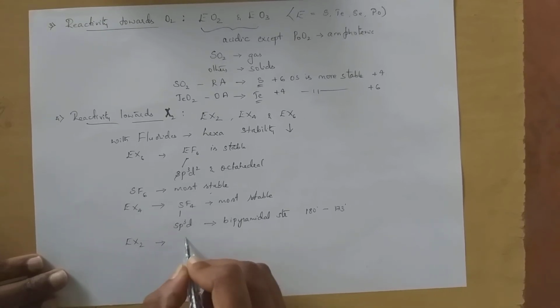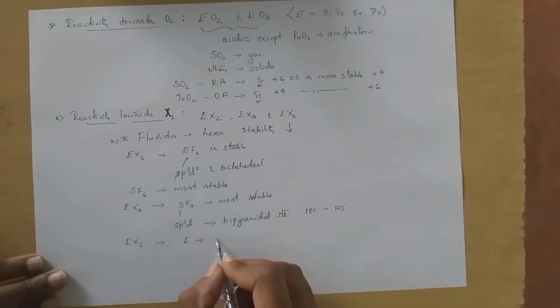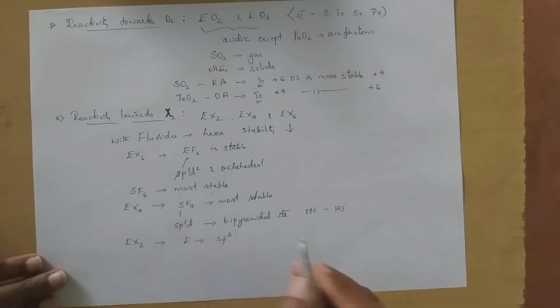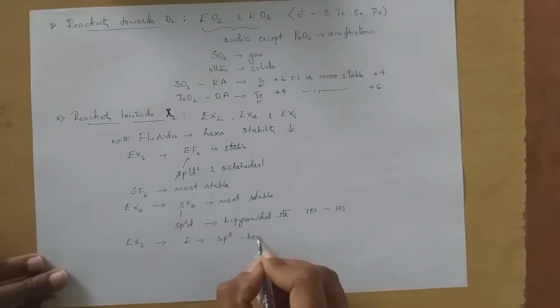Coming to EX2 type of halides, particularly undergoing sp3 hybridization, and here there is a presence of 2 lone pair electrons. Here it is having a bent structure like water.